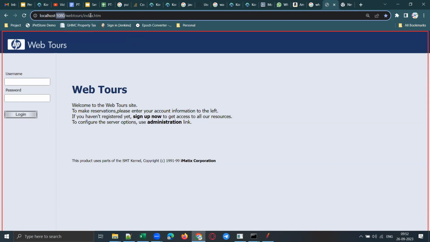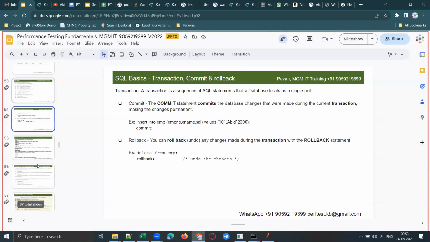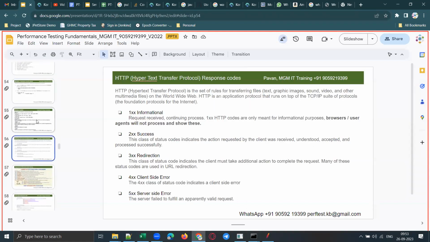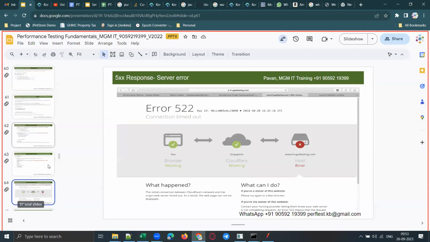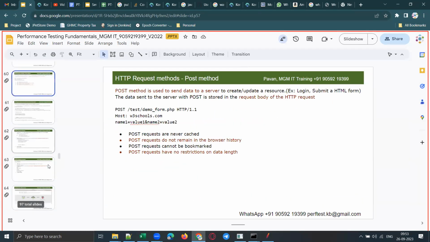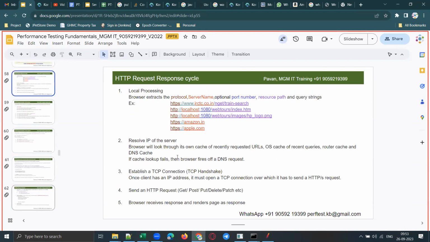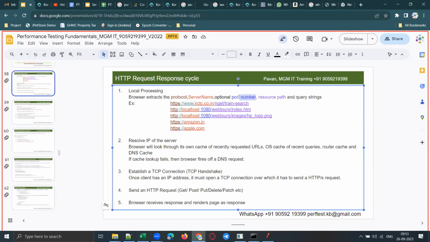So this is the port number, and port number is optional. One more thing I made a note here is port number is optional. Every application will not have a port number. Generally, your online applications will not have a port number. They will have a port number, but it will be masked. So that's why I mentioned here as optional port number.